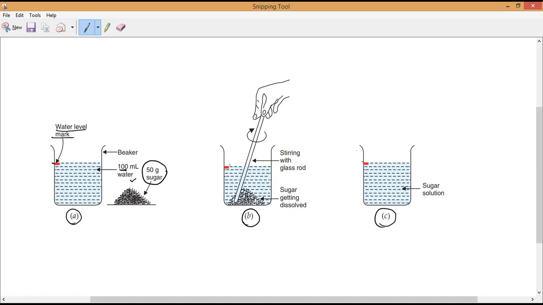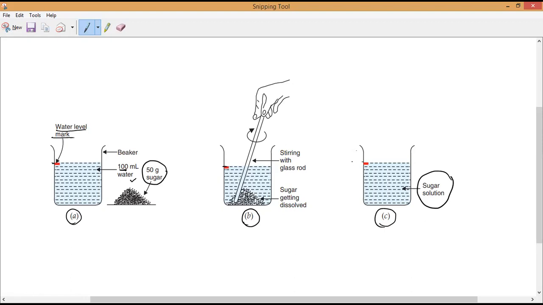Okay. So now, are you still seeing any change in water level? No, sir. Now the sugar is completely dissolved, so it is not called water. Sugar is dissolved, that is called what? We call it sugar solution. Now, still, is there any change in water level? No, sir. So the mark remains the same.